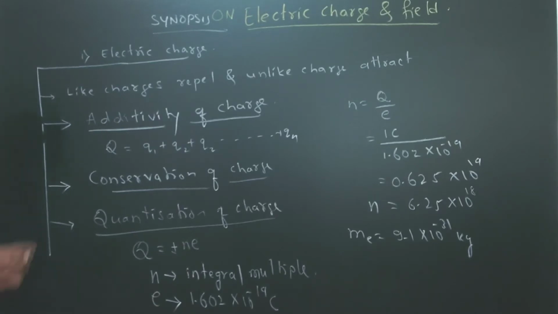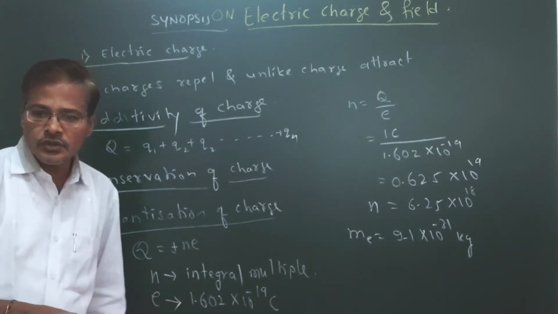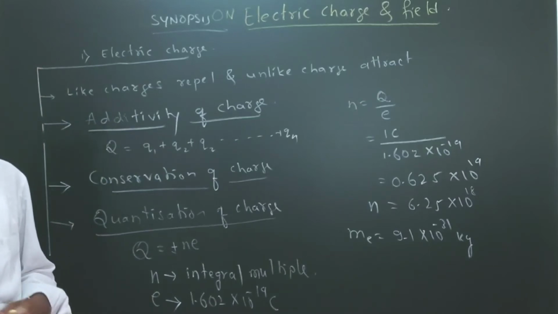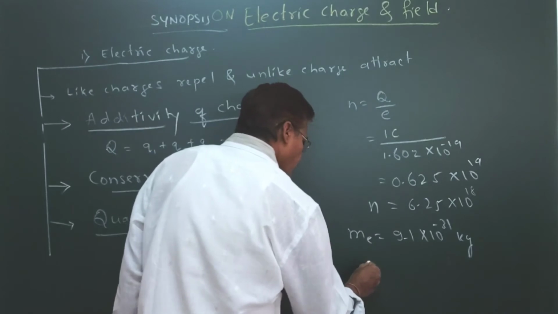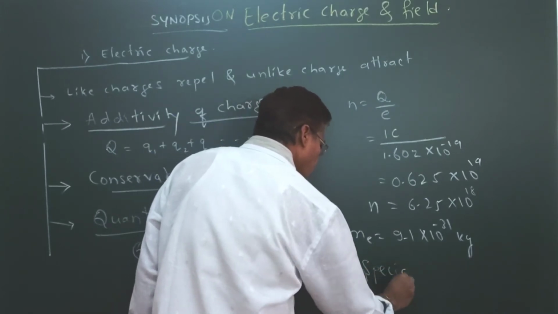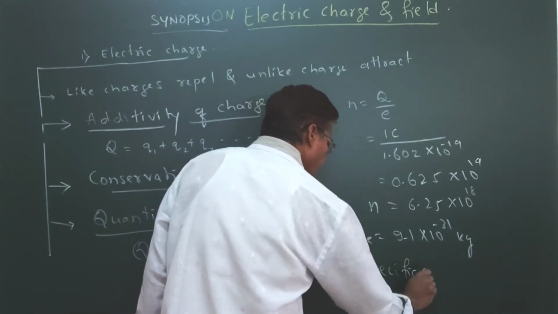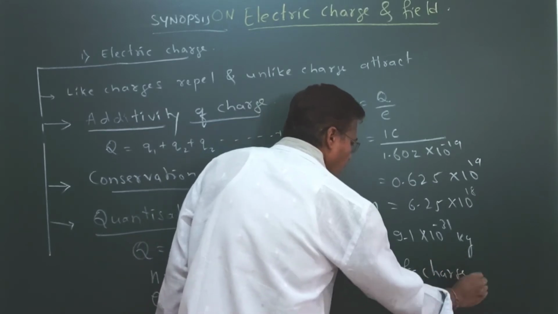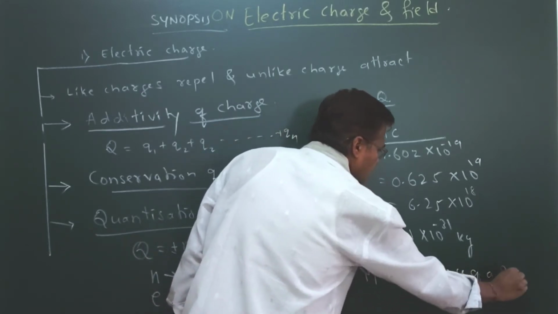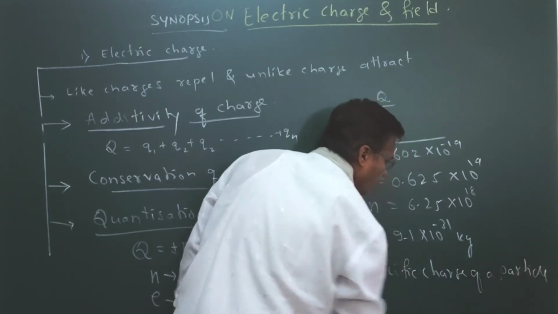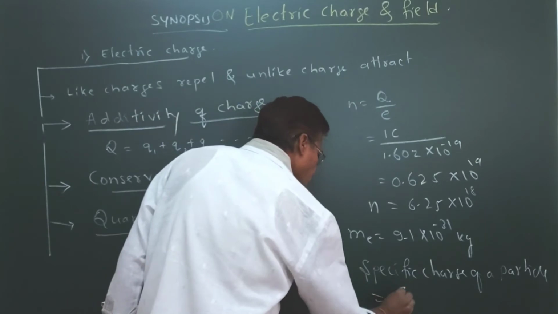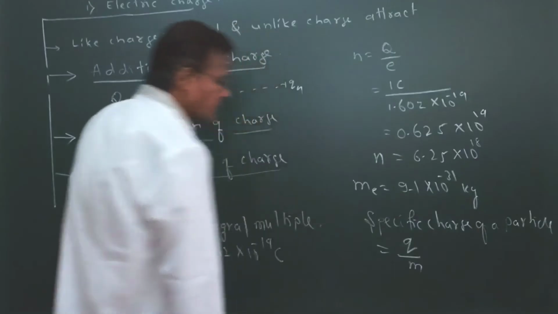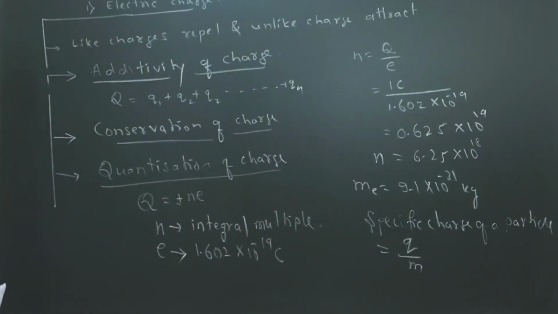So if I take the specific charge of a particle, what is the specific charge of a particle? Any particle means you can take the electron, proton, anything. So that is equal to charge by mass. That is charge divided by mass.